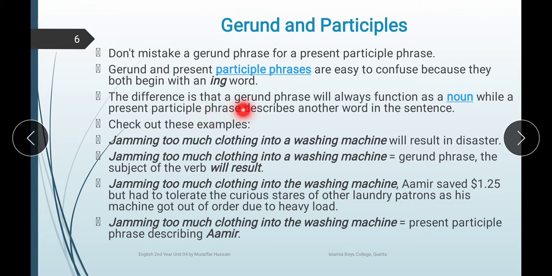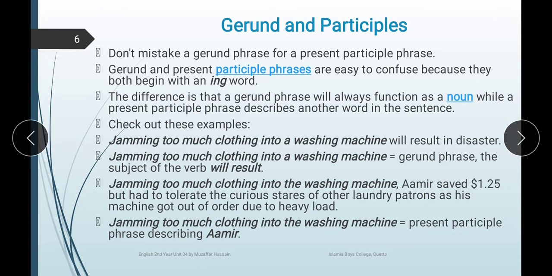The difference is that gerund phrases will always function as a noun, while a present participle phrase describes another word in a sentence. Whenever it functions as a noun, it is known as a gerund. When verb plus ing is describing another word and is not a noun, it is known as a present participle.